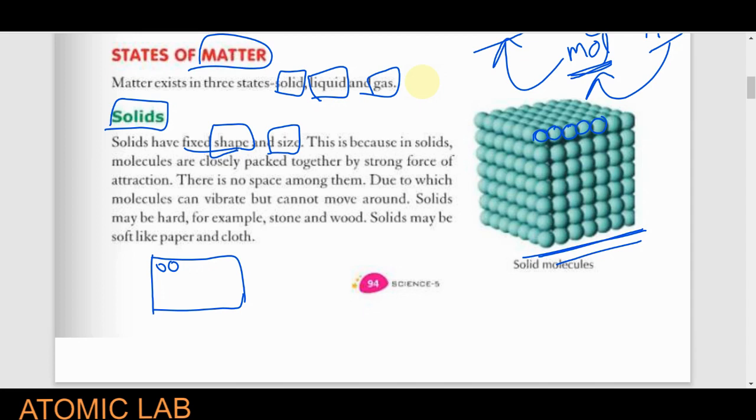So it cannot move anywhere, they have no space, and that's why they have a fixed shape and fixed size. They cannot even vibrate, they cannot even move, so they have a very hard shape. There are many examples like stone, wood, clothes, copy, everything that is solid has this kind of structure.